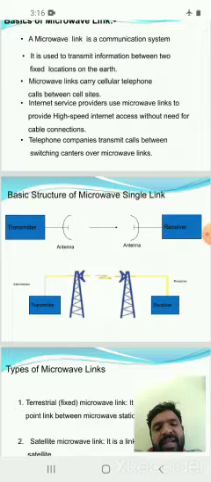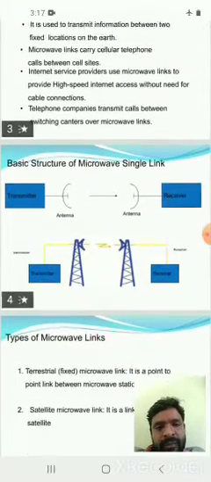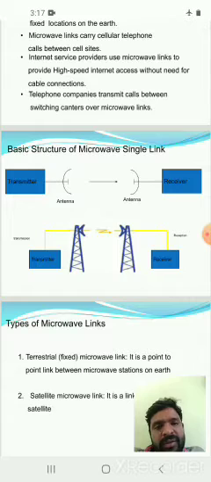These electromagnetic signals are again converted into electrical signals or modulated signals, and again converted into the message signal. In this way, we transmit the signal from one place to another place by the antennas through free space, by transmitting electromagnetic waves in the microwave frequency range. So the microwave single link structure contains transmitter, receiver, and transmitting and receiving antennas.